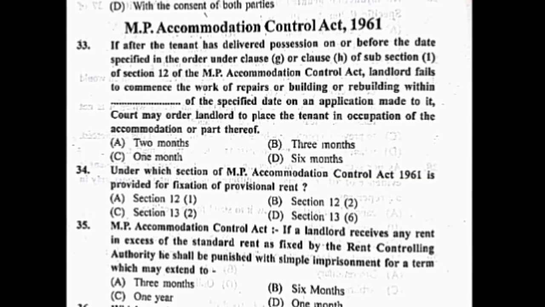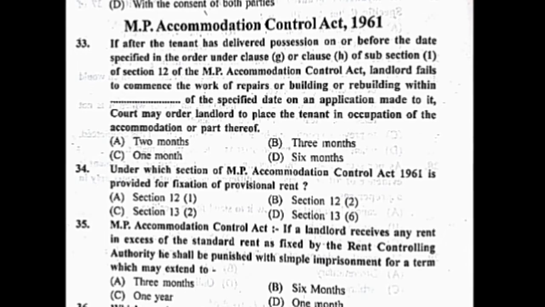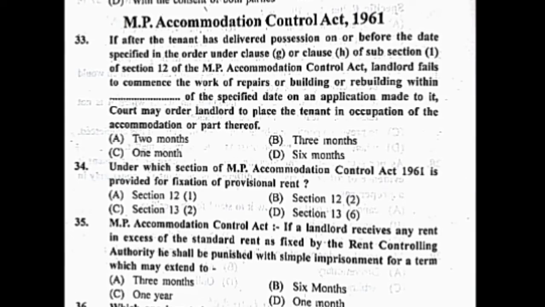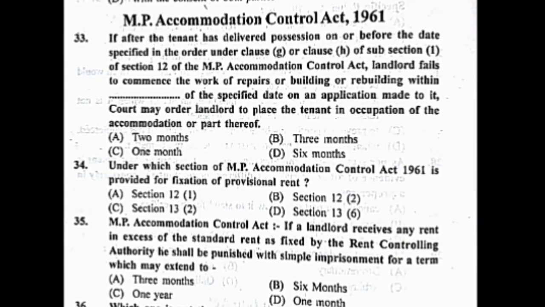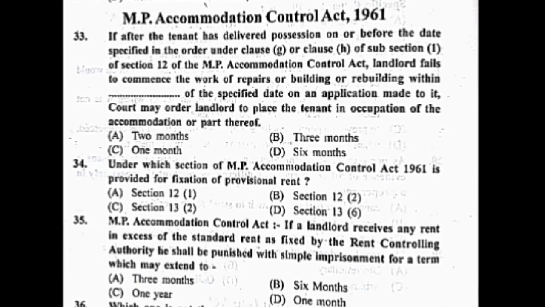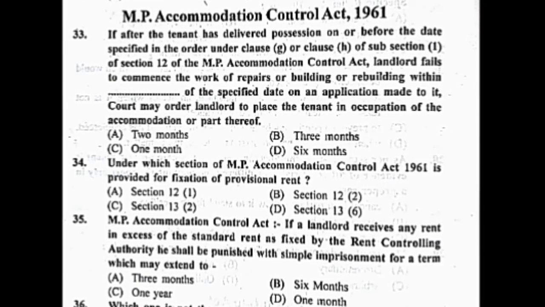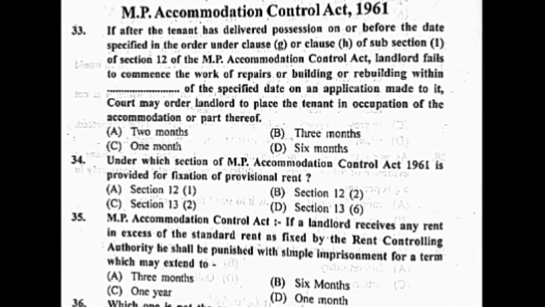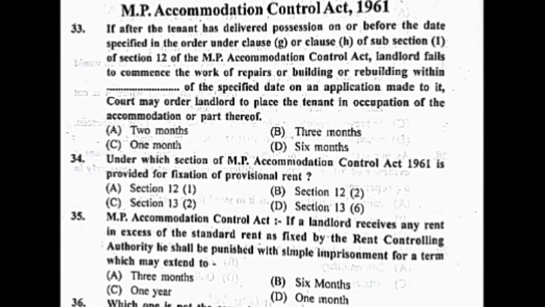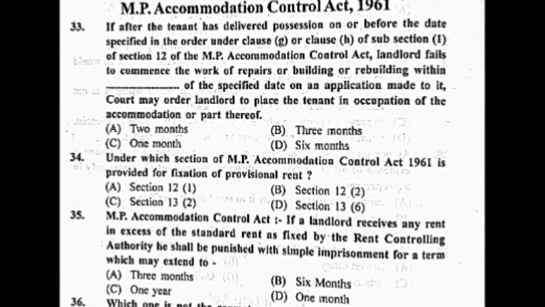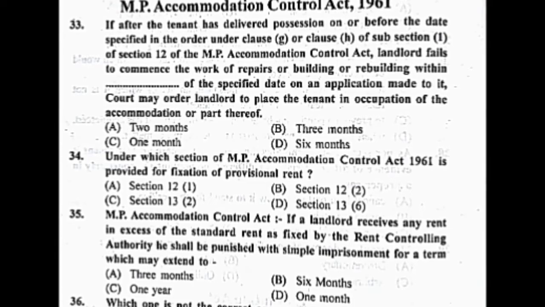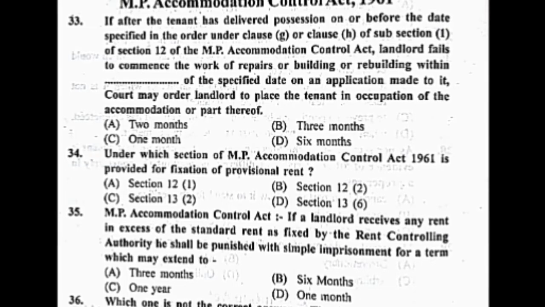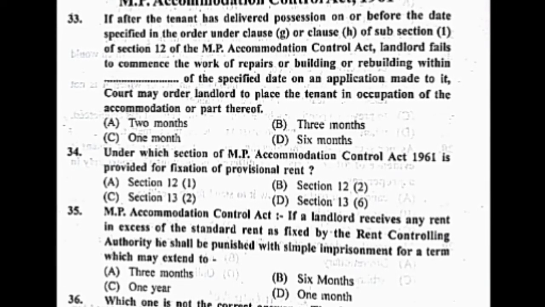Question number 33. If after the tenant has delivered possession on or before the date specified in the order under clause G or clause H of subsection 1 of Section 12 of the MP Accommodation Control Act, the landlord fails to commence the work of repair or building or rebuilding within dash of the specified date, on an application made to it, the court may order the landlord to place the tenant in occupation of the accommodation or part thereof.